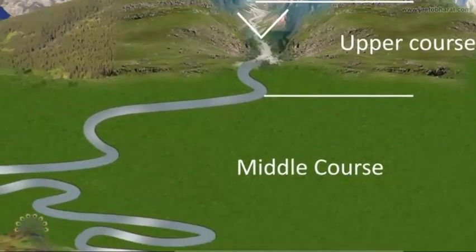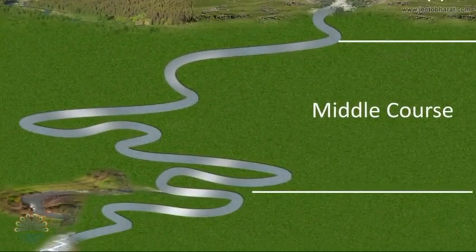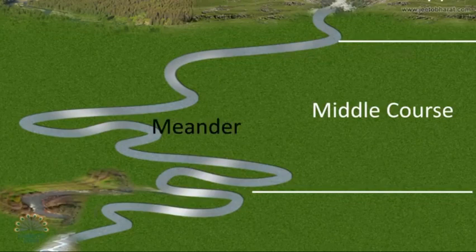The second one is the middle valley course, where the flow of water is wider and the side of valley remains sloping here. The velocity is slower than the upper stage. The meanders are the typical landforms here which is created during this course.